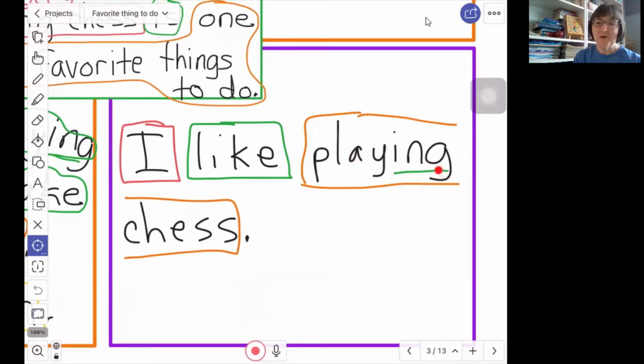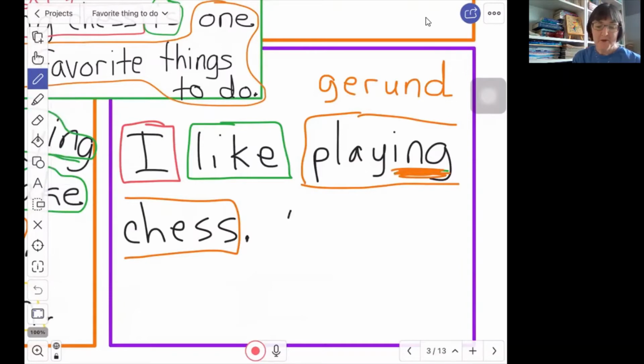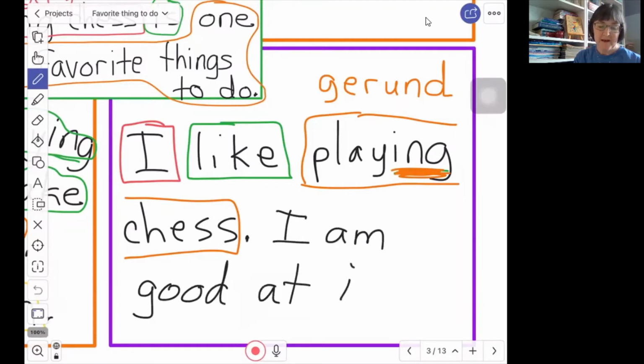So we are using the playing, the ing word, as a gerund, right? Gerund is kind of a fancy word. It is when we are adding ing to the verb and turning it into a noun so that it can answer the question, what? And we're talking about the activity of playing chess, the idea of it. I like playing chess. And here I might just add, I am good at it. You don't have to add that, but we can.